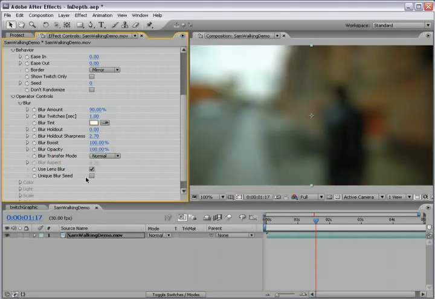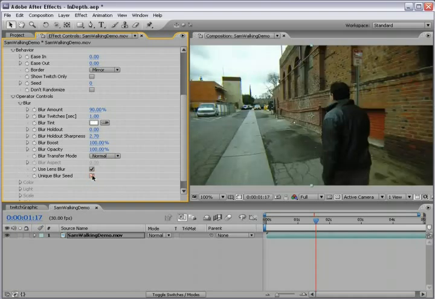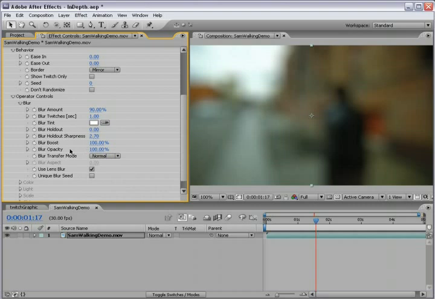And then we have the unique blur seed. All the parameters have this, and basically that allows you to set it to a unique pattern. For example, if the twitches are all set to 1, so if you don't change the speed down here, all of the operators will sync together and happen at the same time. But say you want the speed to be essentially the same, 5 twitches per second, but you don't necessarily want them to happen at the same time. Then you just turn on the unique blur seed, and what that will do is just randomize just this operator's speed so that it happens at a random time.